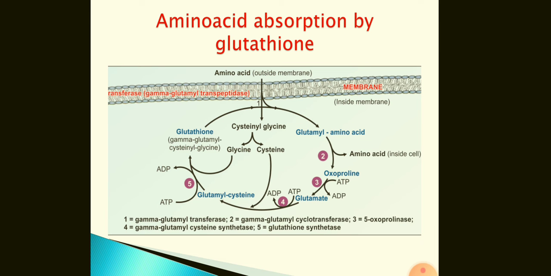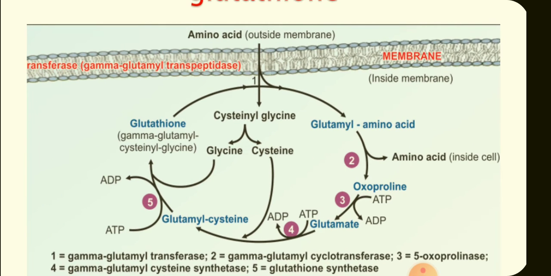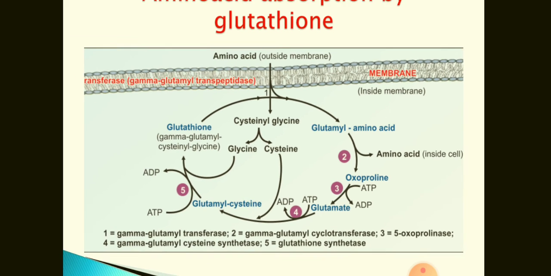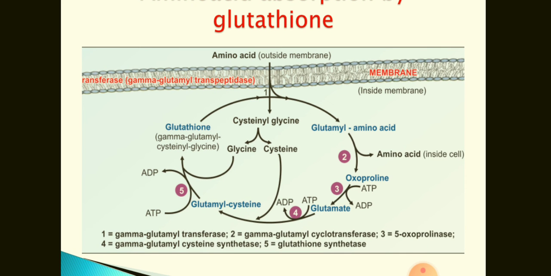Here is a diagram that shows the role of the cysteine containing glutathione molecule, which will help in amino acid absorption that happens in the intestine. Amino acids present outside the cell of the intestine will enter into the intestinal cell. After entering, it will react with a glutathione molecule of 3 amino acids and itself becomes a 4 amino acid molecule.